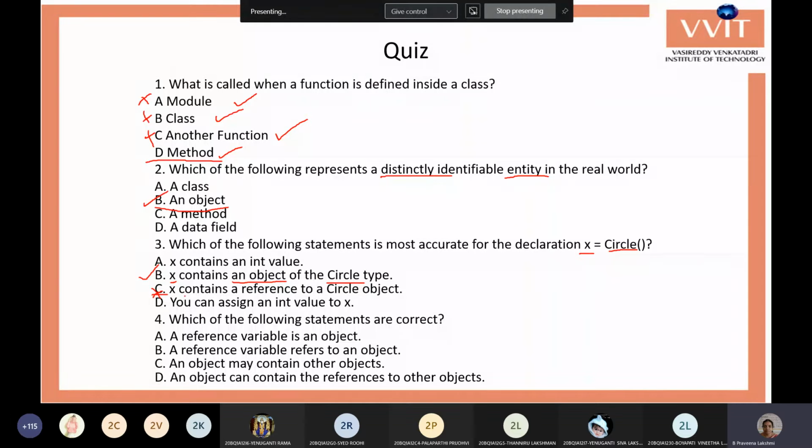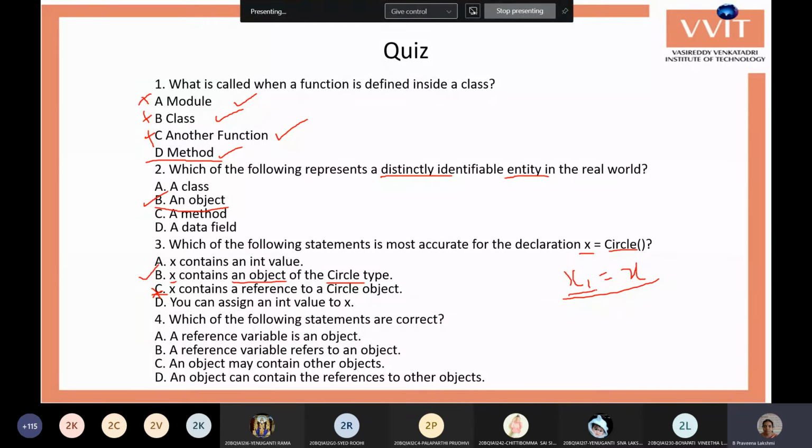The C option, why it is wrong: x contains a reference to a circle object. Say, for example, I have one more variable like x1 equals x. This statement you can explain as C, because x1 is a reference to the x variable and x variable is an object of Circle class.